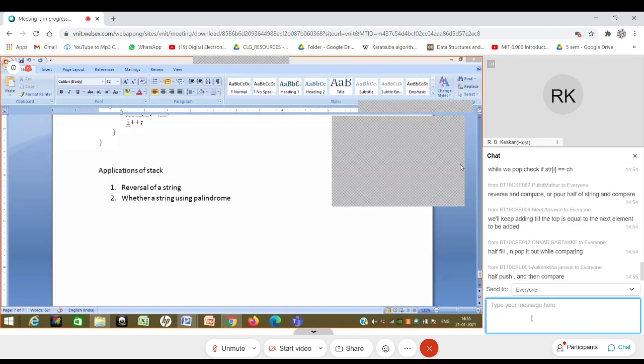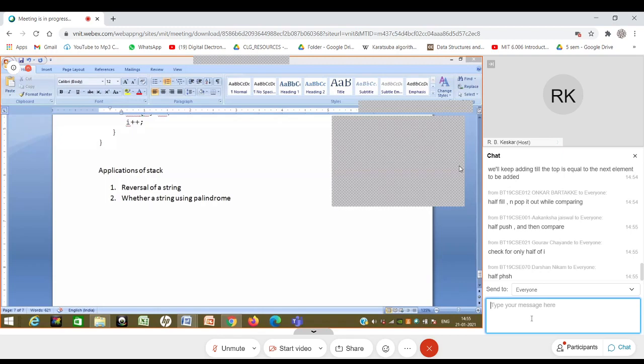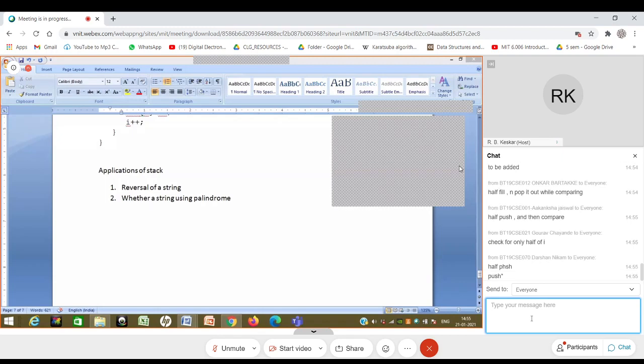Can I reduce that set of operations a little bit? Perhaps I need not push all the characters, but I can put only half the number of characters on the stack. So perhaps I may require string length in that case. If I get the string length, then I can move only half the characters onto the stack. The first half characters I put on the stack, and then I continue from that point onwards in the string, taking out character by character and comparing.